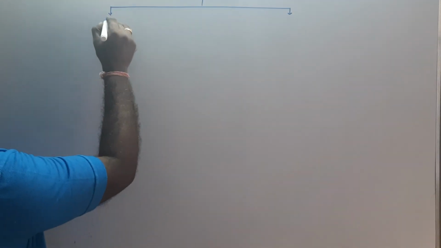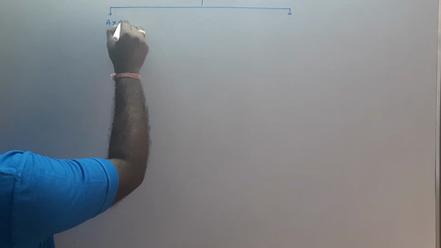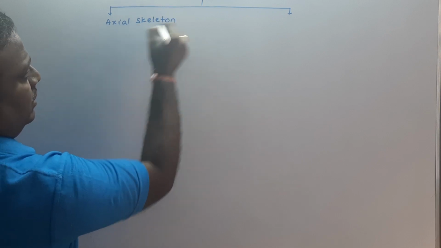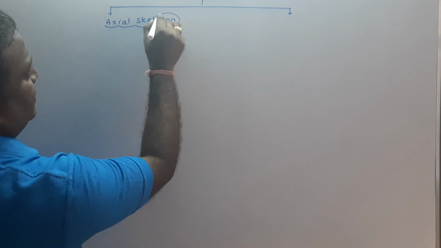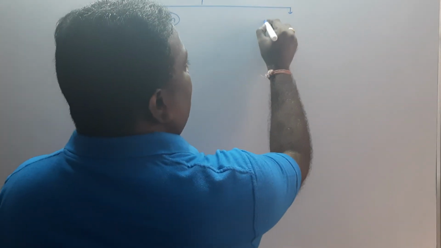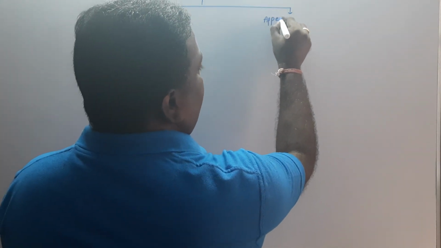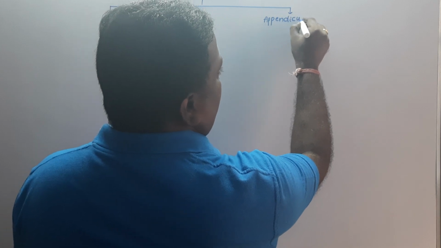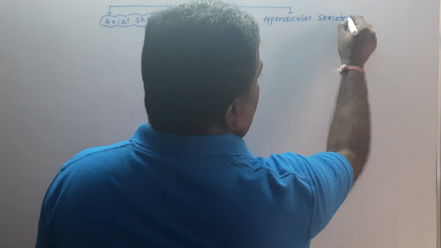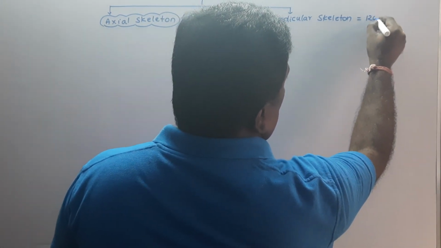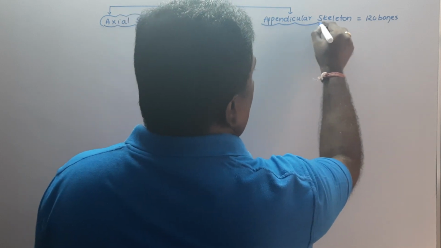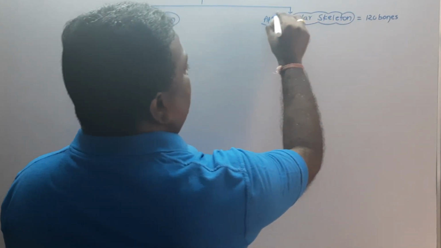One is the axial skeleton. The other one is called the appendicular skeleton. If we go for this appendicular skeleton, it consists of 120 bones. The appendicular skeleton is composed of how many bones? That is 120 bones.